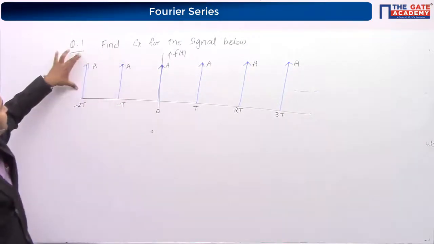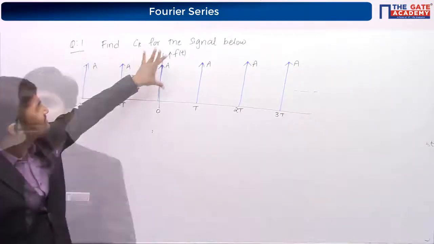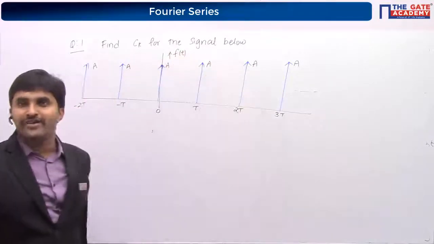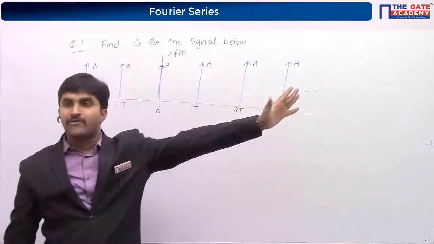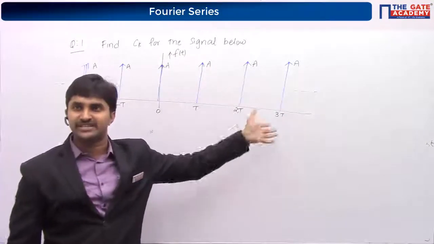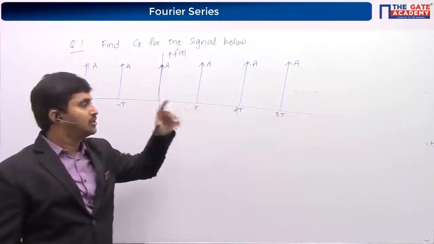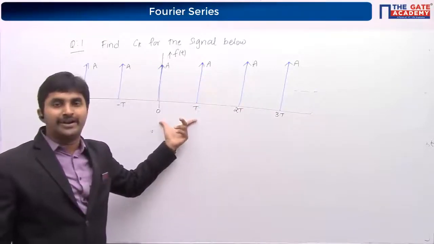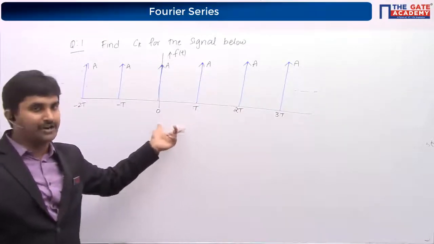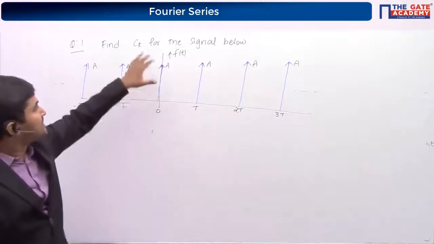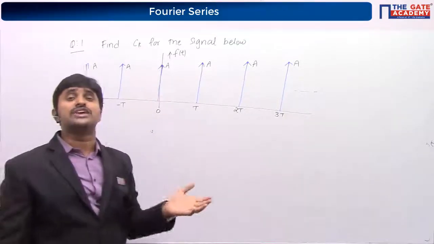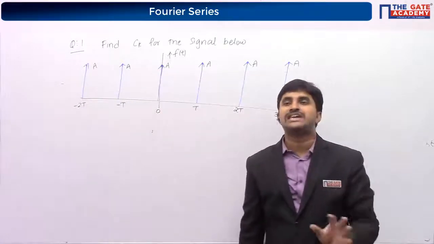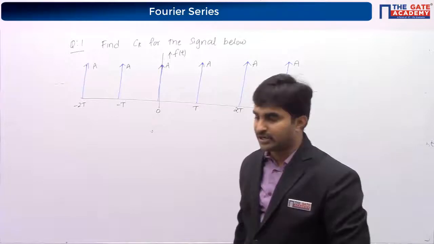So there is a question here. What is this term? Very good. This is what we call the impulses, right? So we have periodic impulses, a train of impulses, repeated periodically with the fundamental time period of capital T, and we have to find its Ck. Once you know Ck, you know all the frequency components of the signal.